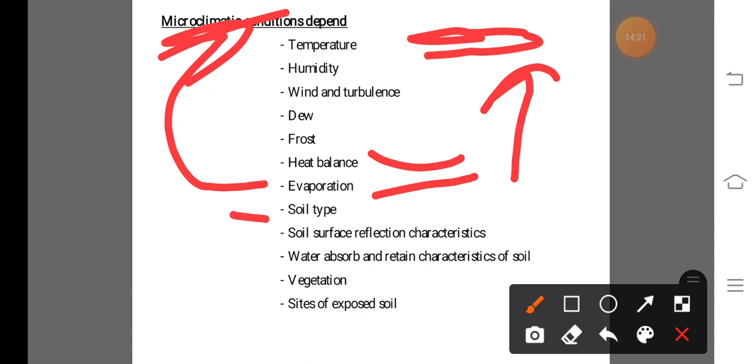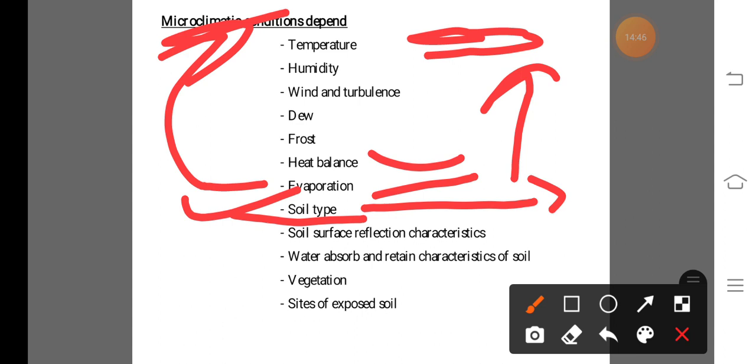Next one, types of soil. In case of types of soil, I think all of you know about the types of soil, like sandy soil, porous soil, loose soil, dry soil, etc. I think you studied the types of soil in soil science, SSAC 111. Here, the type of soil is also responsible for change in microclimatic condition.